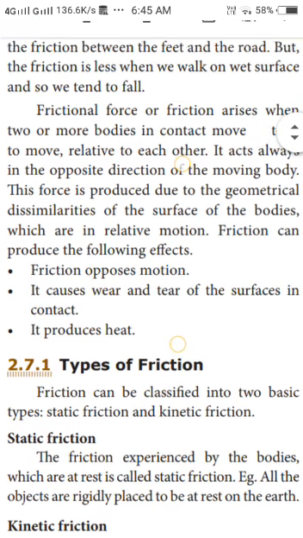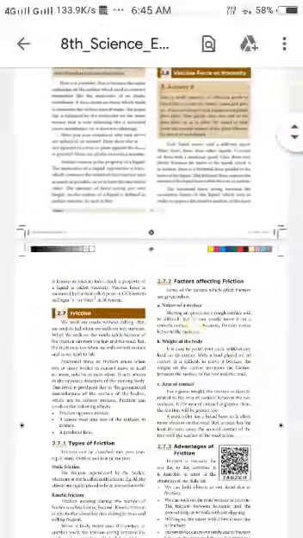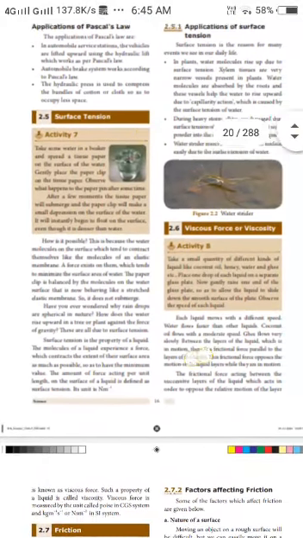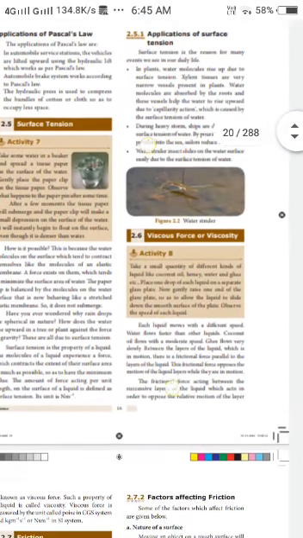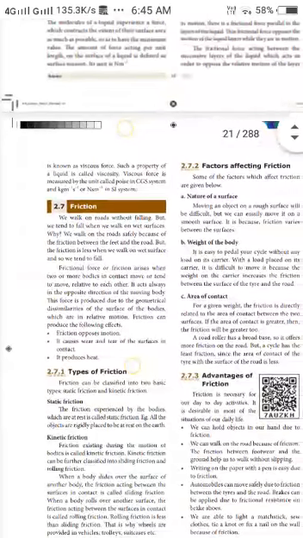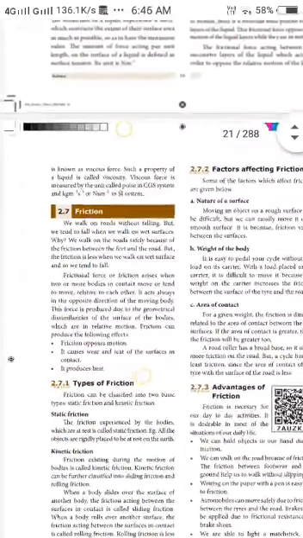So in this class, we have studied three topics. What are the three topics we have studied today? Surface tension, applications of surface tension, then viscous force or viscosity, then introduction to friction. So we have studied three topics today. So read these three topics properly.